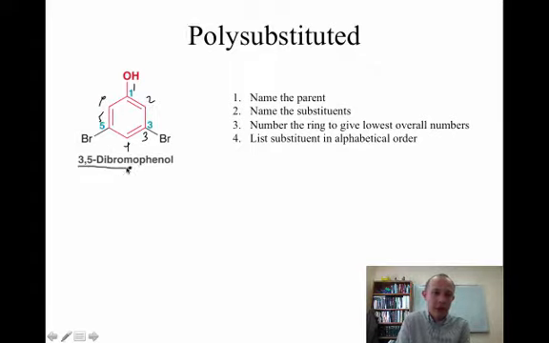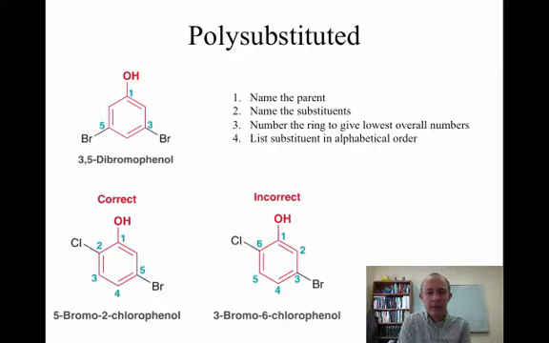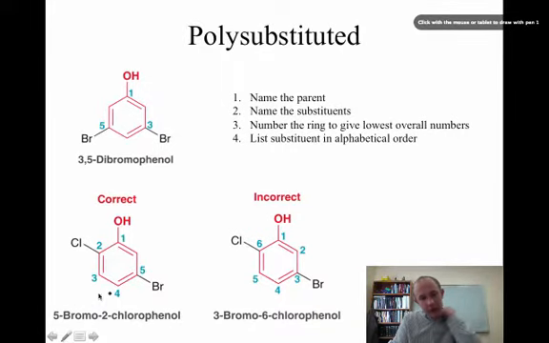So this is 3,5-dibromophenol. If you have different substituents, you want to list those in alphabetical order. I'm not going to go crazy with forcing you to name crazy aromatic compounds. So for example, this would be 5-bromo-2-chlorophenol, because you list the groups in alphabetical order, and you want to go in this direction, because this would be 2,5 instead of 3,6.